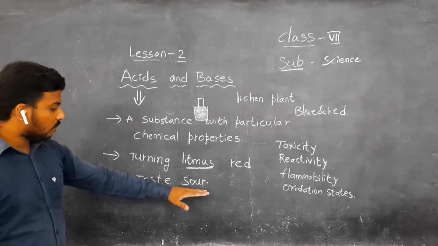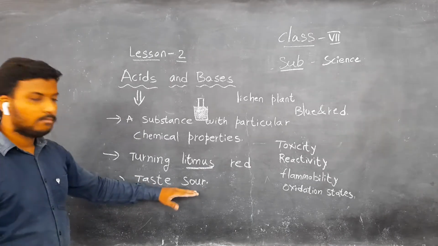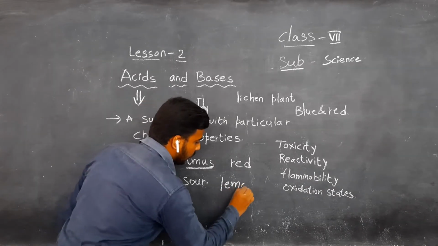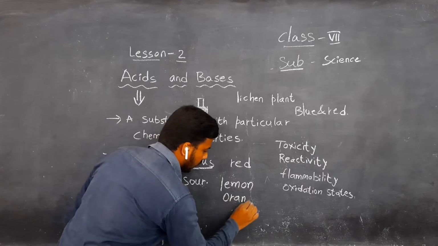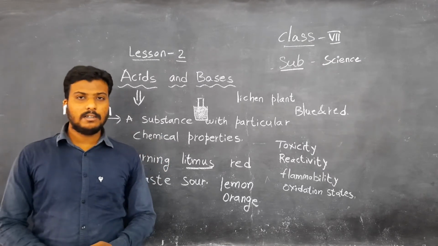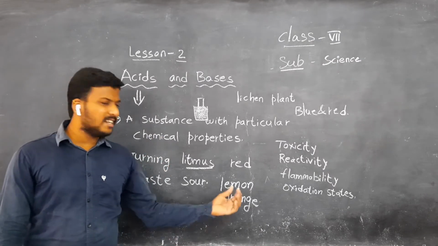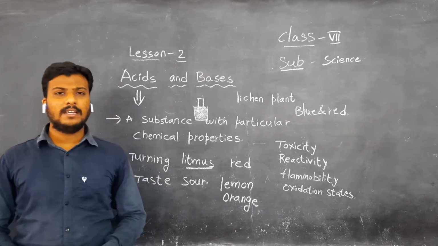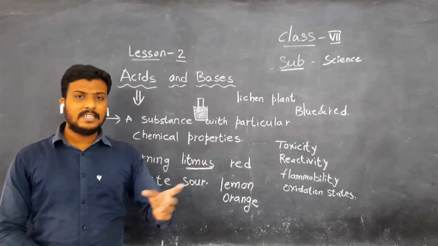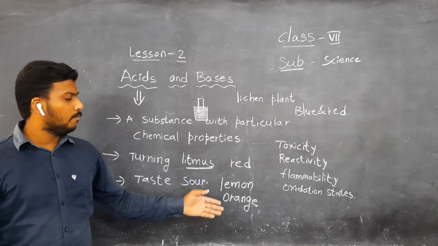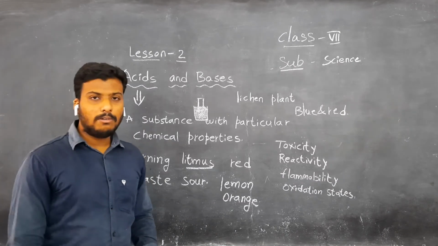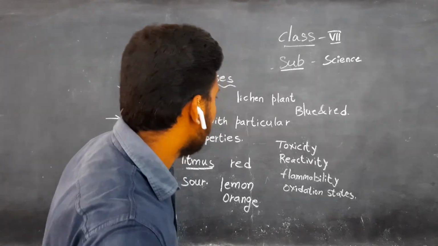See, but how, sir? How do acids taste so sour? What is the reason? Simply, lemon. Lemon or orange. Children, lemon and orange contain citric acid. Understand? That's why we are not able to take lemon or orange into our mouth. Why? It tastes sour. Understand, children? Lemon and orange contain citric acid. So by this we can say all acids are sour to taste. Understand, children? Right now we'll see what are bases. First of all, we'll see acids.